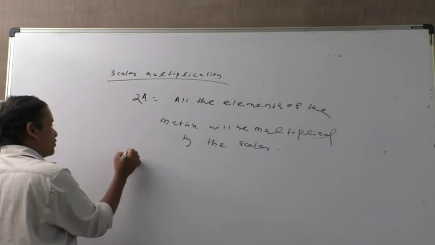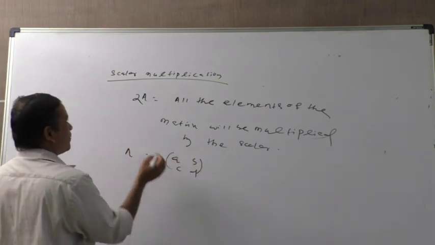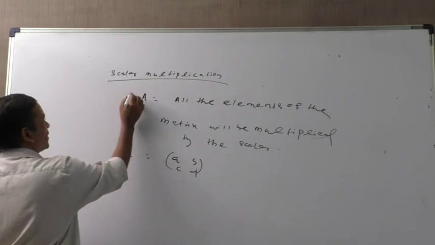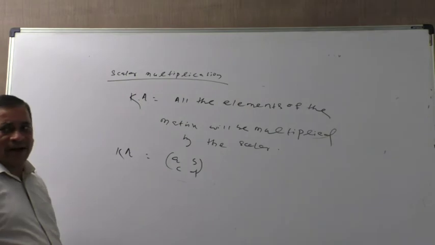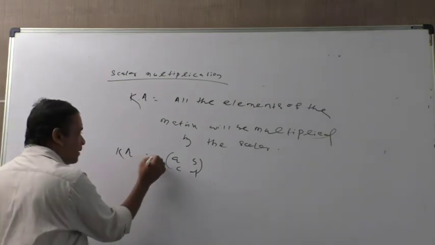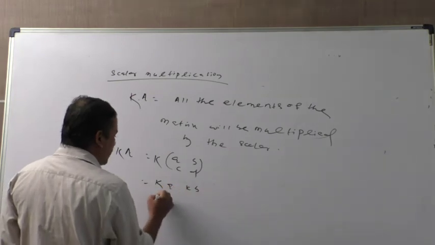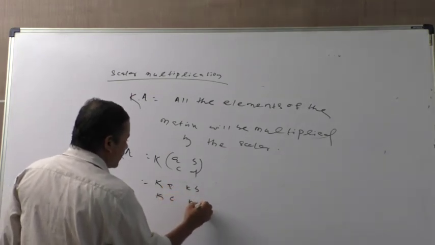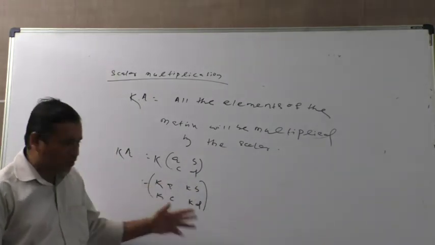Take an example. Suppose you are given the matrix A B C D. You can write that as A. If you multiply K, that is KA, what will happen? Now this K is multiplied to all the elements: KA, KB, KC, KD. So this scalar is multiplied to each element.